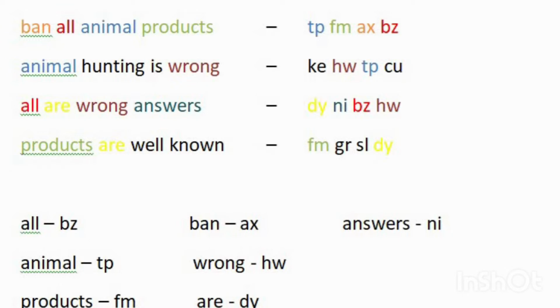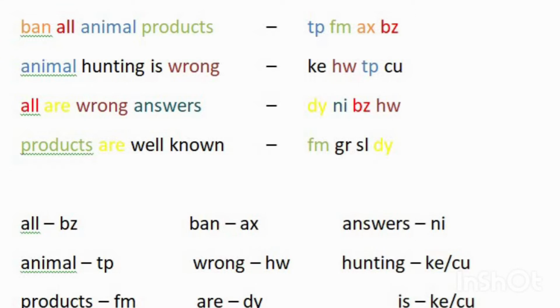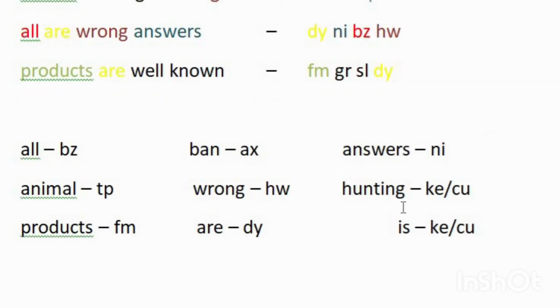Similarly, in the fourth line, we do not know the actual code for "well" and "known". So the code for "well" is either GR or SL, and the code for "known" is also either GR or SL.